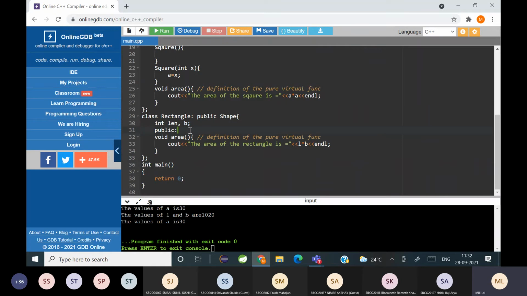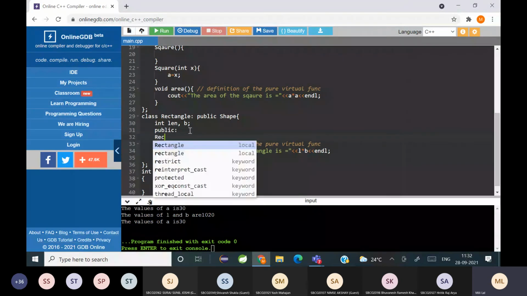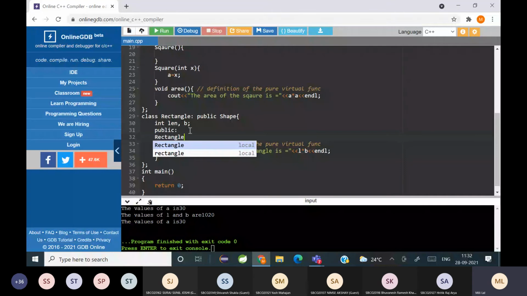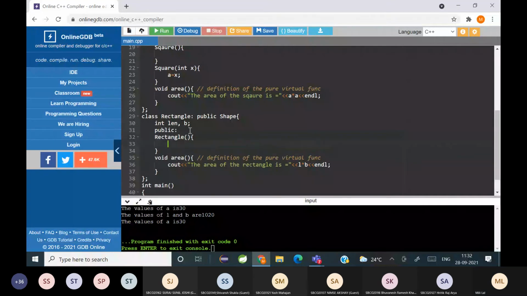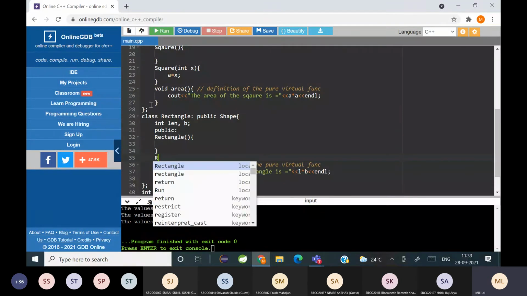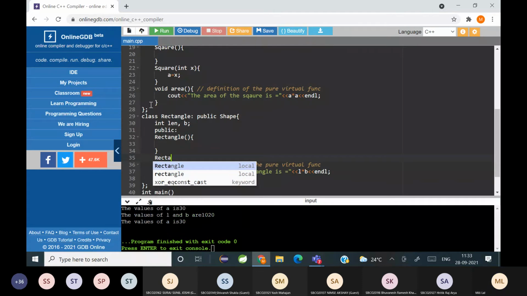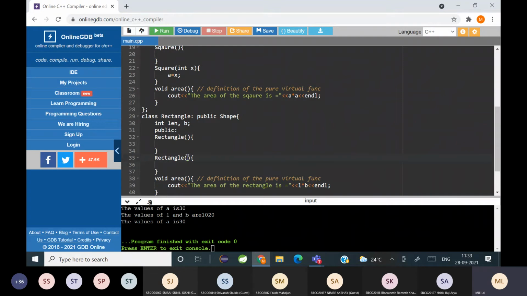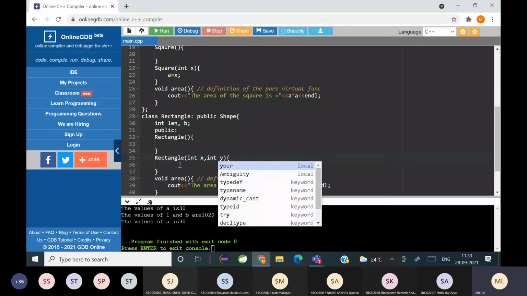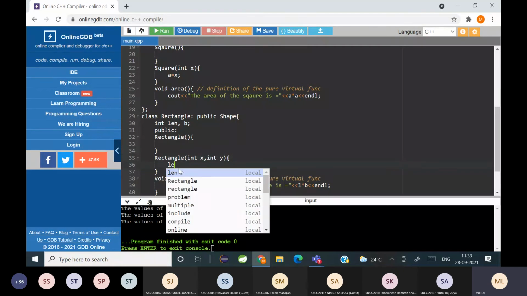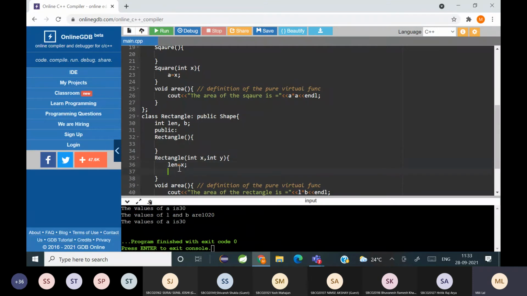Now yes, for rectangle also I'll create a constructor rectangle, and suppose I'm writing int x comma int y, and here I'm writing length is equal to x and b is equal to y.